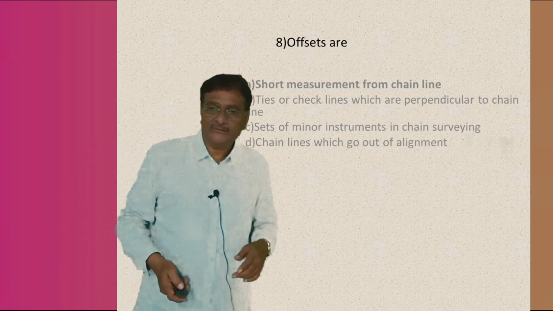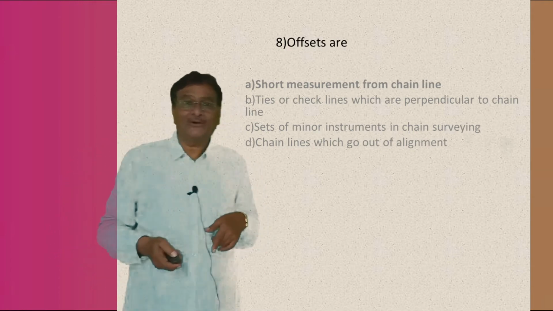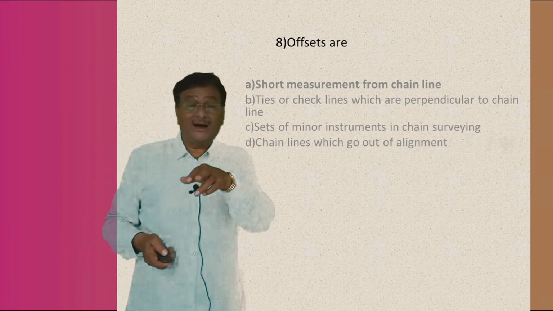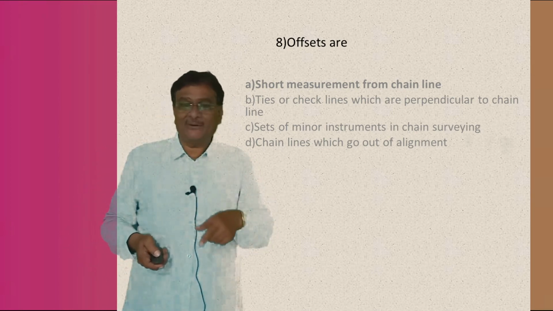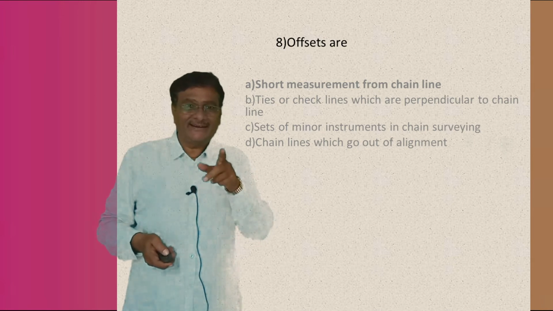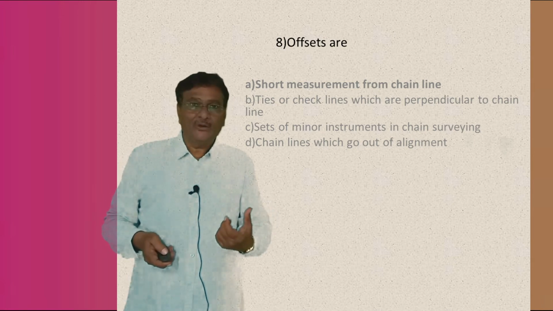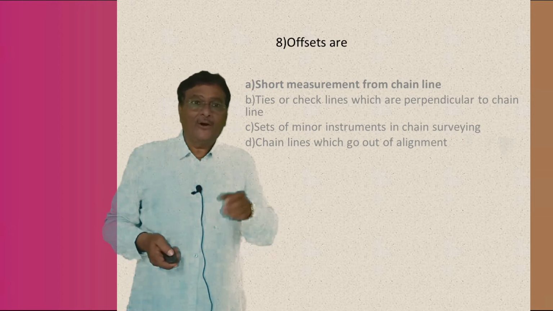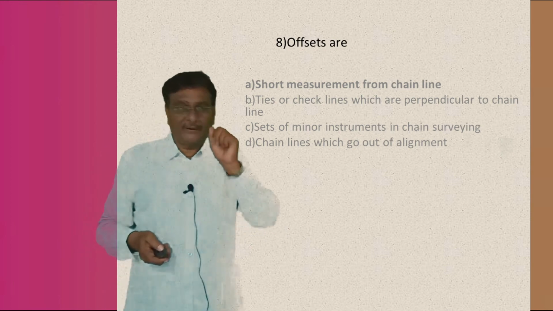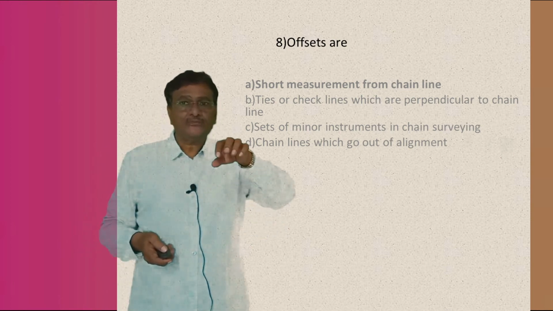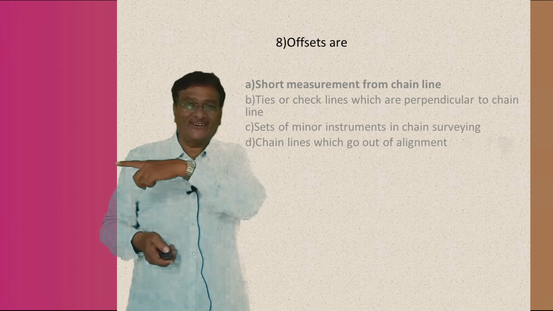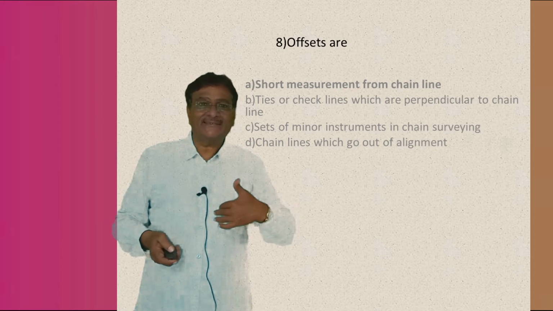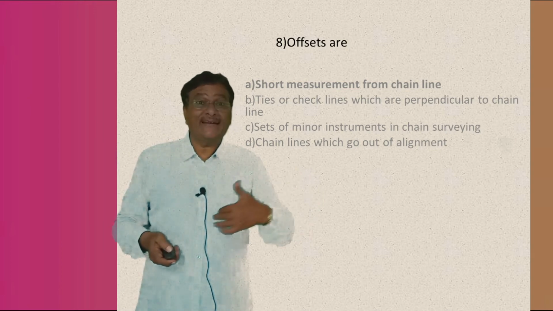Let us go to the next one, boys: offsets. I think I already told you about offsets, while telling you about the principles of surveying. There are two principles, understand or not? Number 1, locating a point with reference to two known reference points. Second, working from whole to part. So I told you about offsets, correct or not? Offsets are the transverse lines to the main survey line.